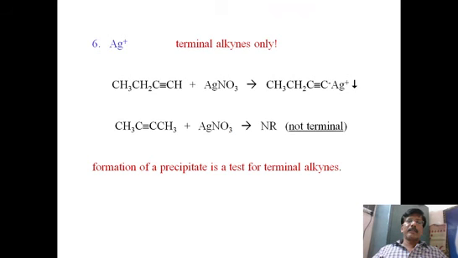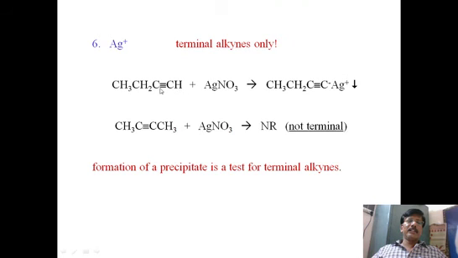Here, the silver ion can attach to the terminal alkyne where the proton is removed. So this is possible only whenever there is a removal of proton. If you do the same test for a 2-alkyne, can you expect this reaction? Definitely not, because the triply bonded carbons do not have any hydrogen attached to them. That's why silver nitrate cannot react.